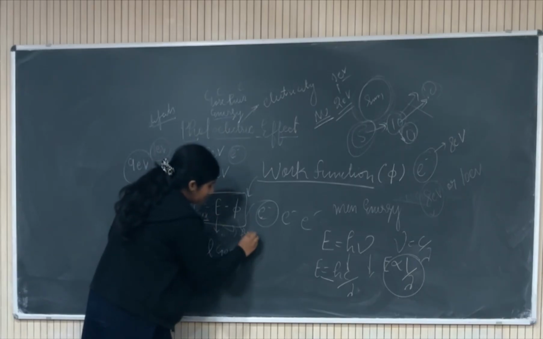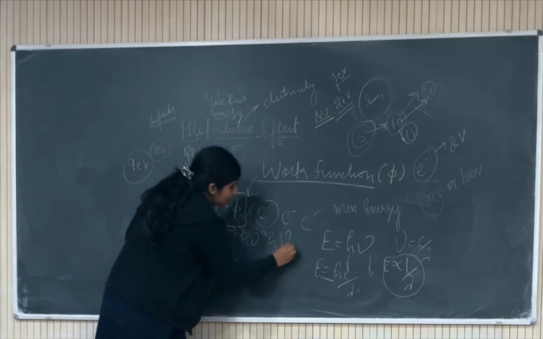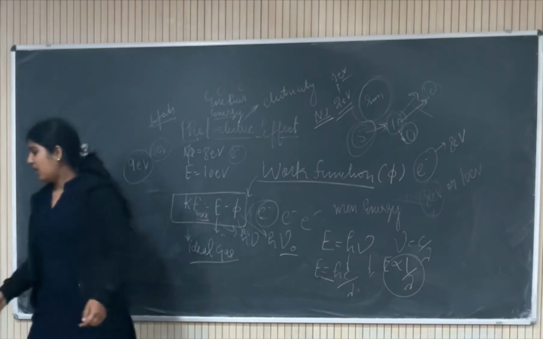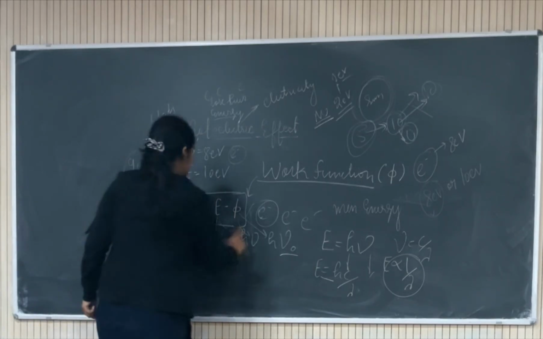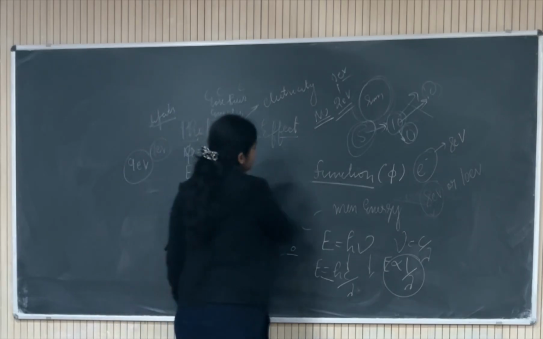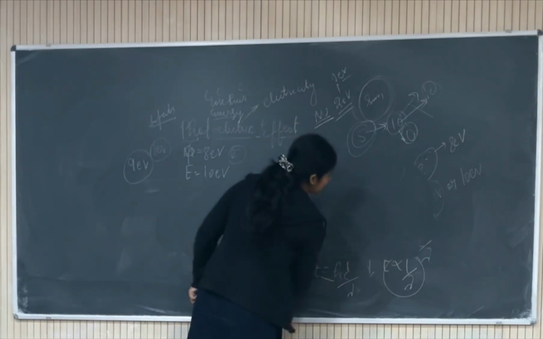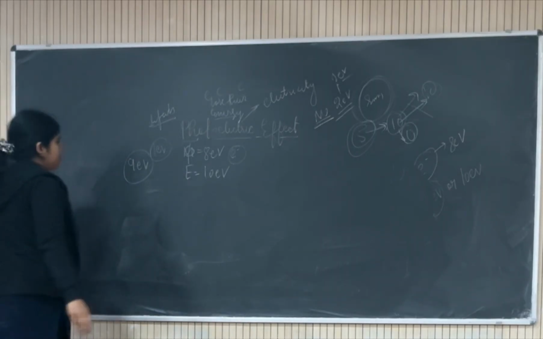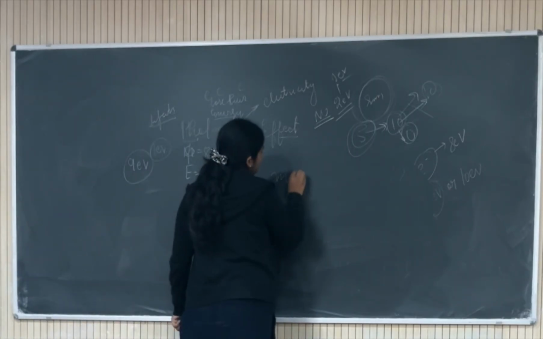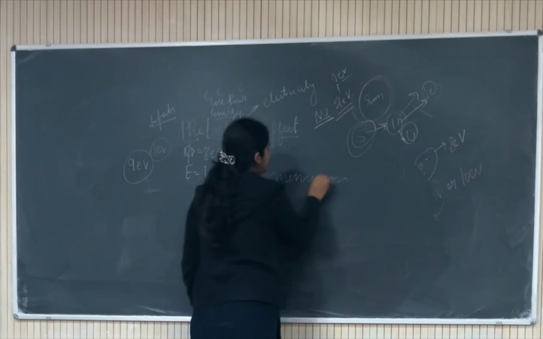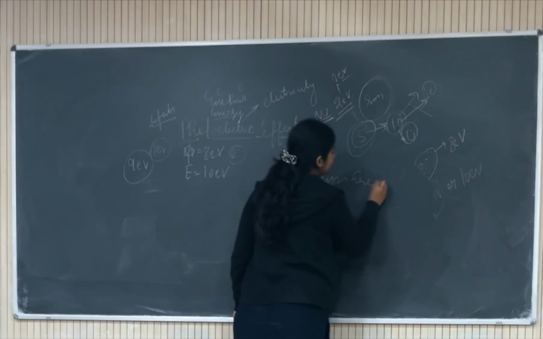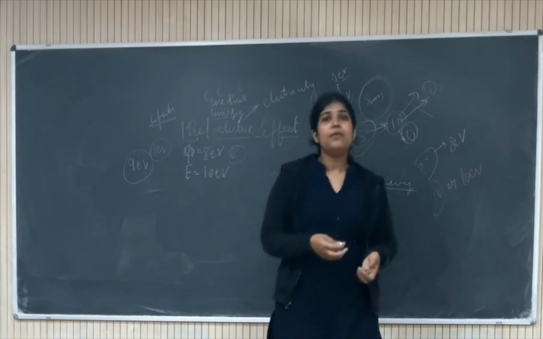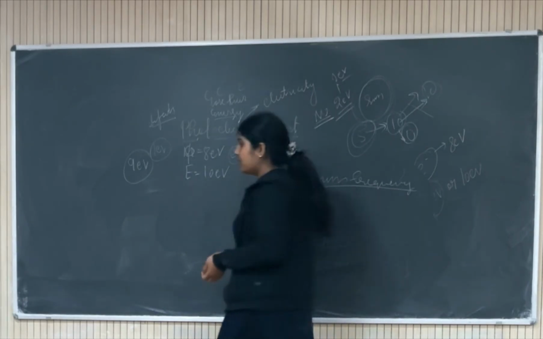E we have as h nu, and phi is h nu naught, where nu naught is the threshold frequency. Now what do we mean by threshold frequency? Like we have a minimum energy to eject out the electron, that is the work function. So threshold frequency is similar to that only. This is the minimum frequency you should give to the metal so that it can eject out the electron.